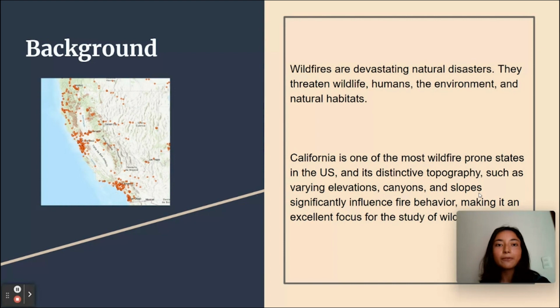In particular, California has been identified as one of the most susceptible states in the United States when it comes to wildfires. The unique topography of California, characterized by varying elevations, canyons, and slopes, plays a crucial role in influencing fire behavior and propagation. This makes it an excellent focus for the study of wildfire behavior.